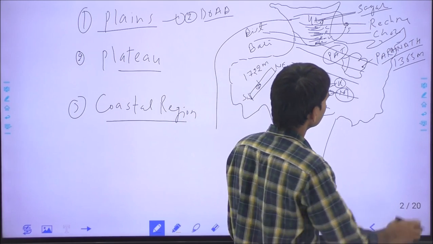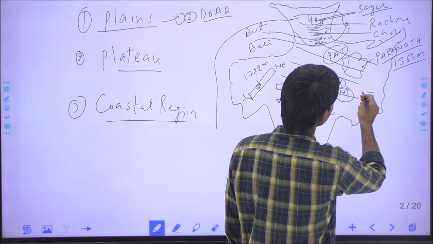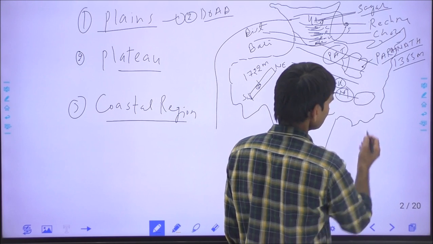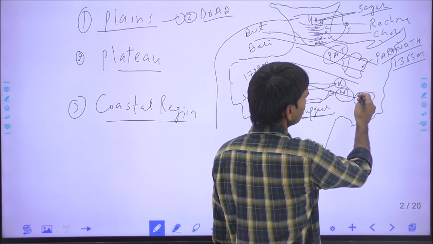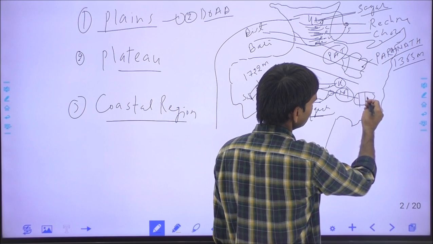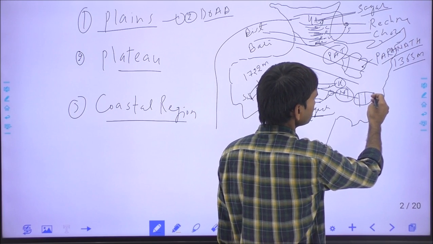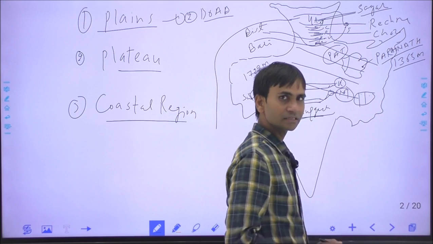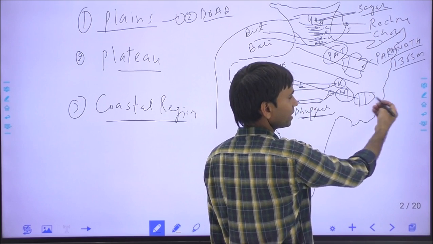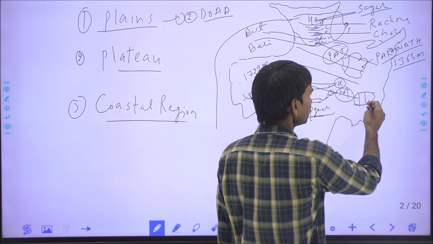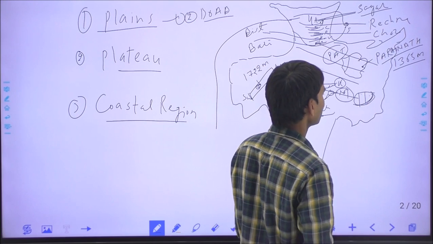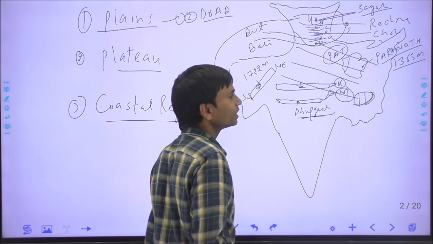Okay, here this is the plateau of Meghalaya, the Meghalaya plateau. It is divided into the Garo hills, in between this is the Khasi hills, and eastern part this is the Jayantiya hills. So Garo, Khasi, Jayantiya hills, and this is called the Meghalaya plateau or the plateau of the Shillong.